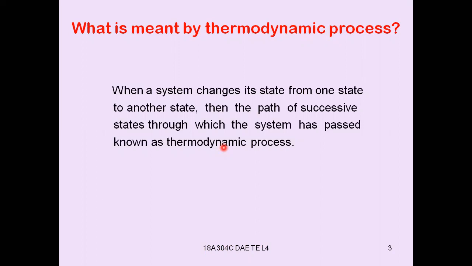As the system passes from one state to another state, if you draw a line, that is called a path. The change of state from one state to another state is called thermodynamic process.